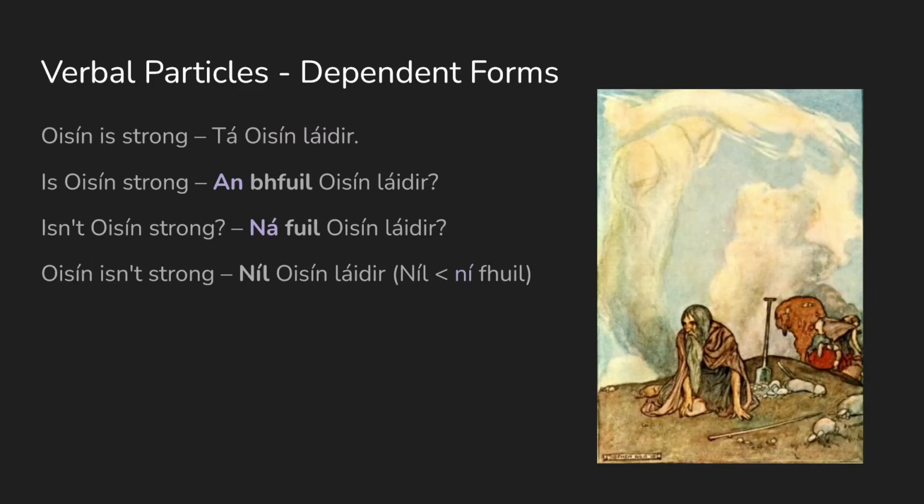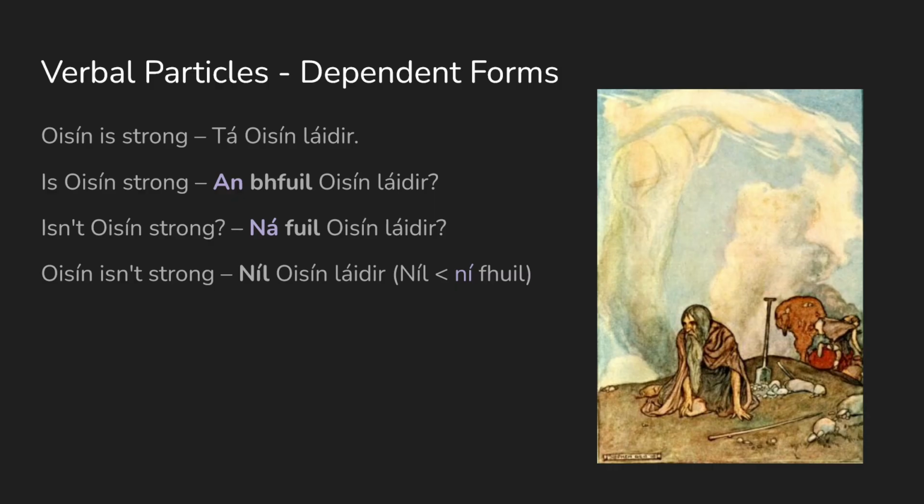Some irregular verbs have different forms that come out after these verbal particles, called dependent forms. That's just a name for the form that's used after these particles. For example, tá asín láidir becomes an bhfuil asín láidir. Fuil is the dependent form. Similarly, isn't asín strong is ná bhfuil asín láidir.